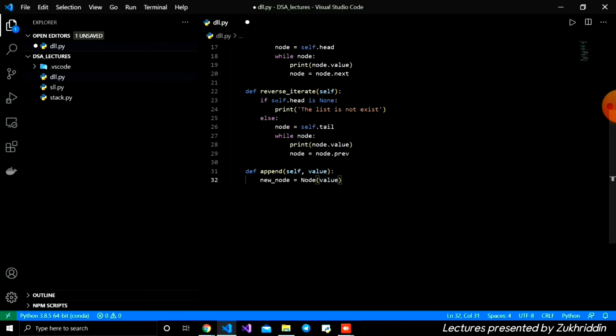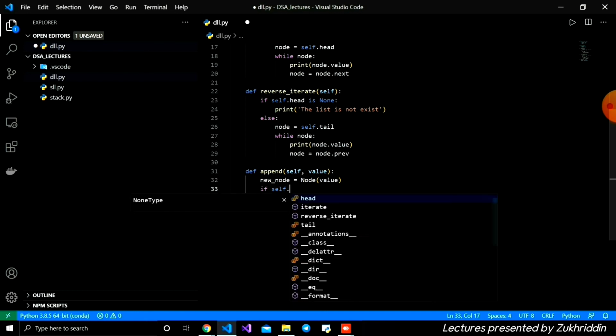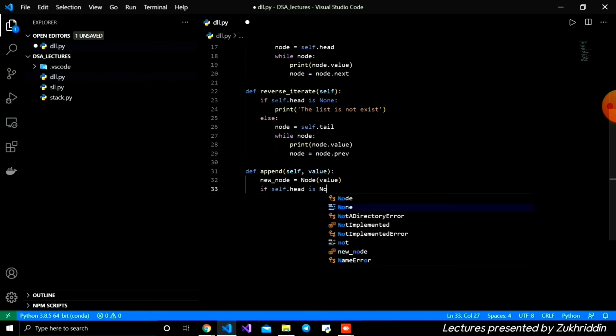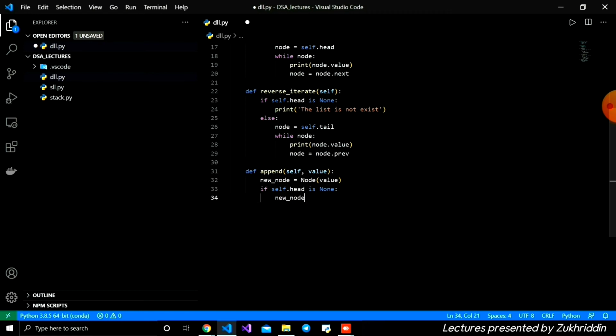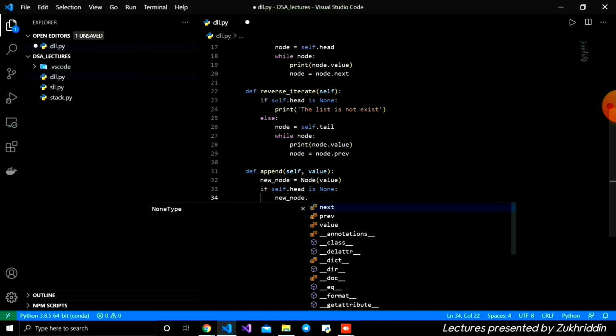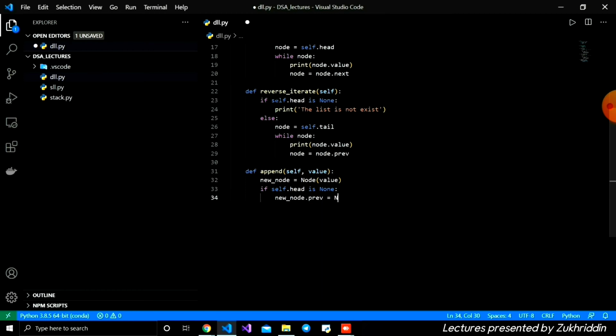We just created the instance of node, and then we write an if condition, the same logic as in the single linked list, but we're going to add some lines of code to that logic. Firstly we check if self.head is None. If so, it means there are no nodes, it is empty, so I write new_node.previous is equal to None, and new_node.next is also None.